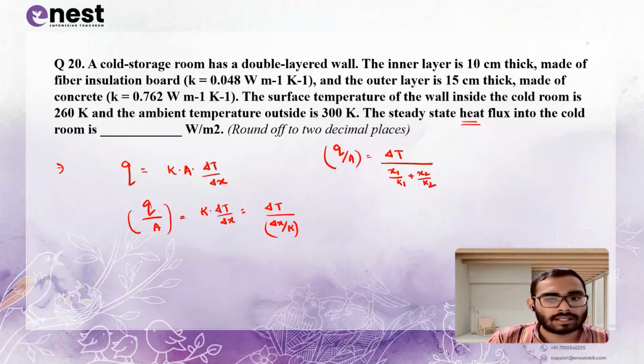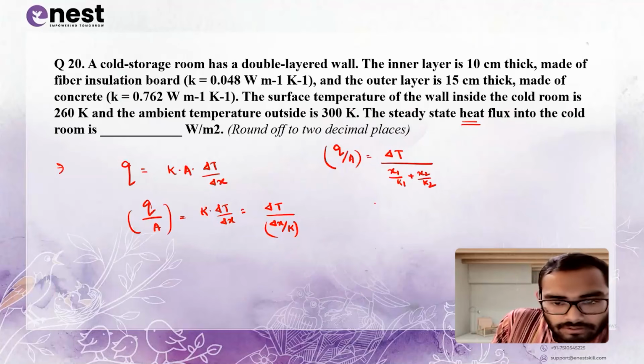And for the outer layer, the X2 concrete is there and the thickness is also there. Okay. And the temperature difference is also there. Inside cold room 260 and ambient outside is 300. So just put the value. What is delta T?